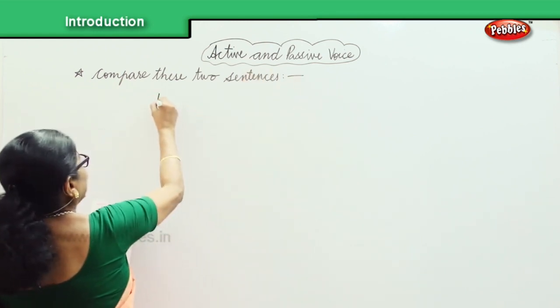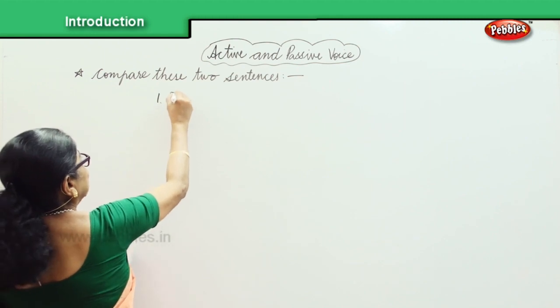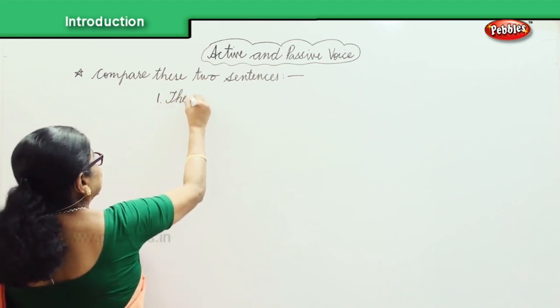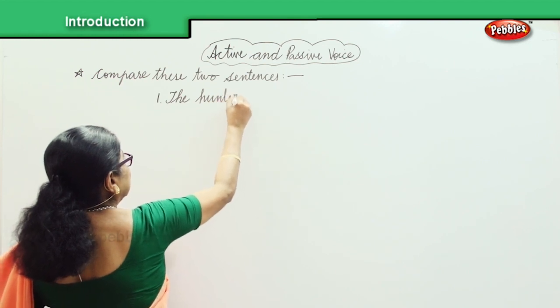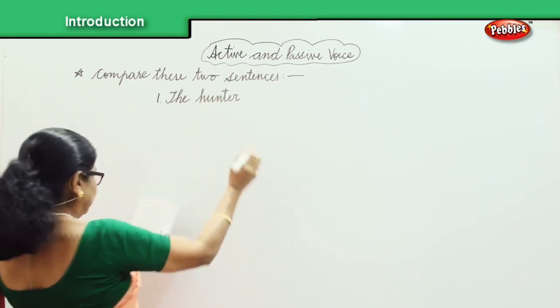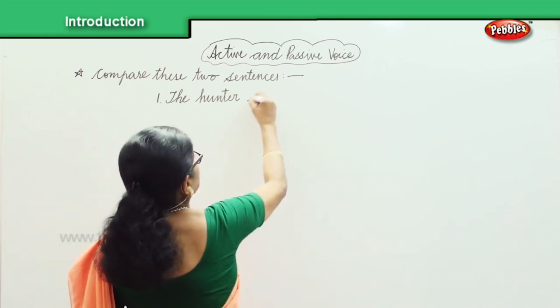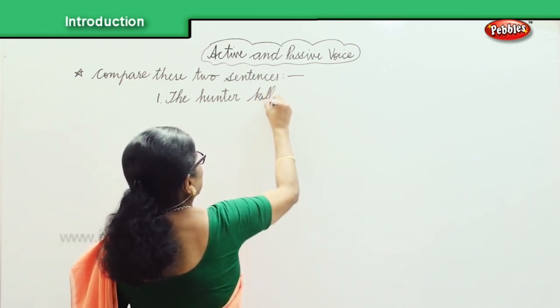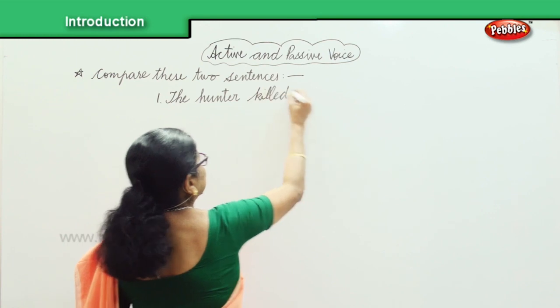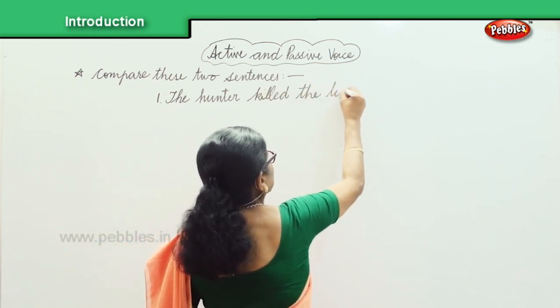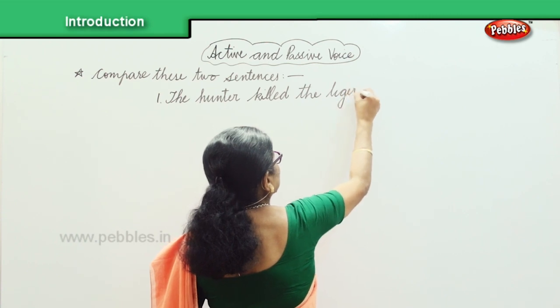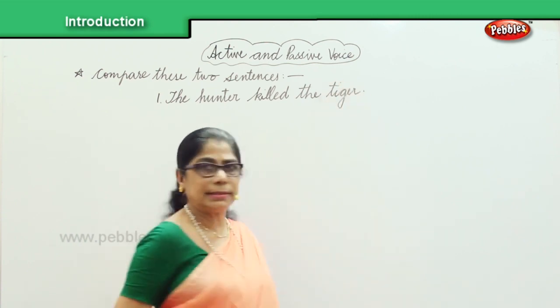One, the hunter killed the tiger. That's the first sentence. Okay?